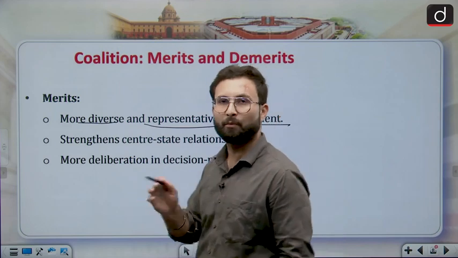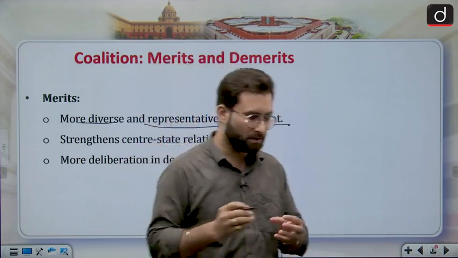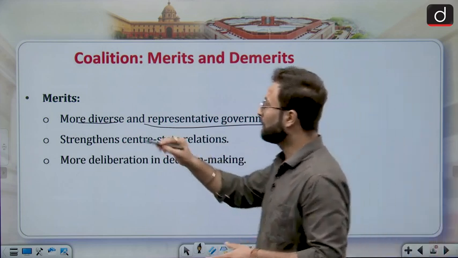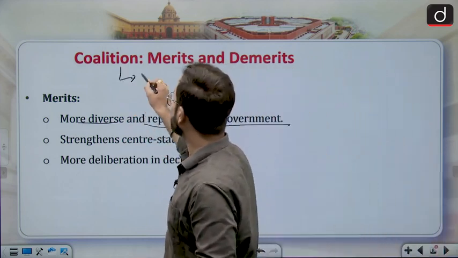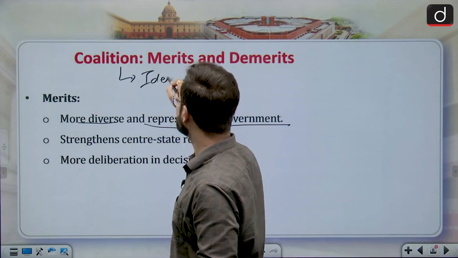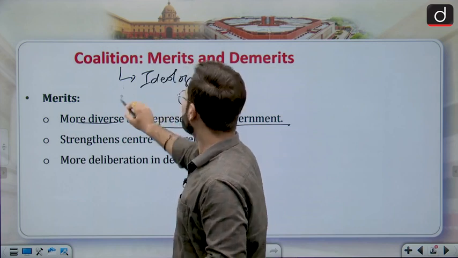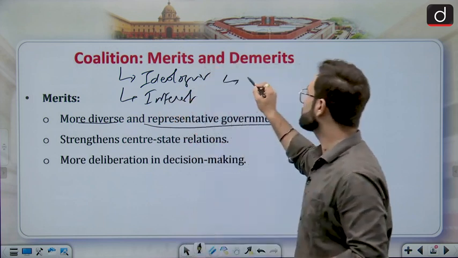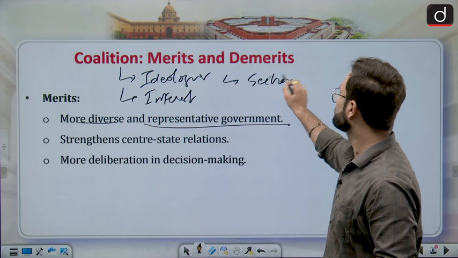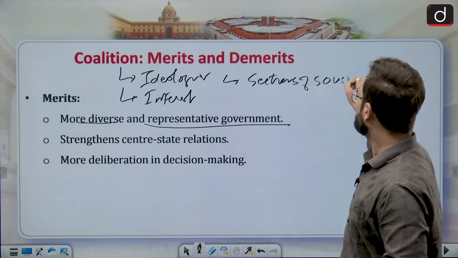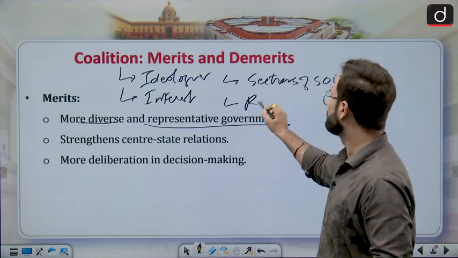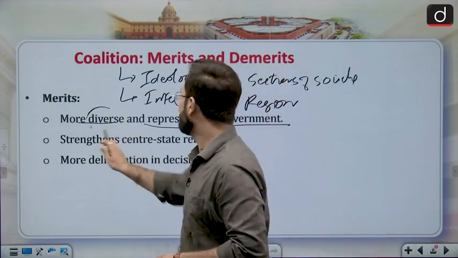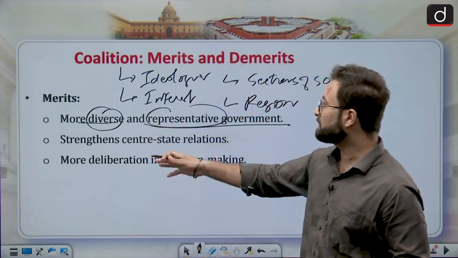Since there are two or more parties forming a coalition, they are representing various ideologies, various interests, various sections of society, and various regions as well. So this kind of government will be more diverse and more representative.